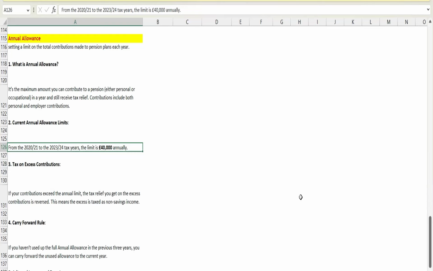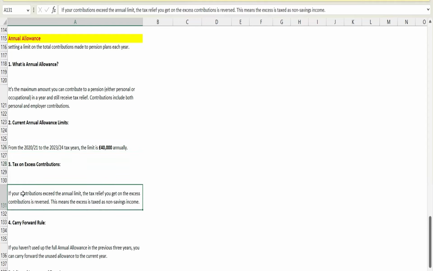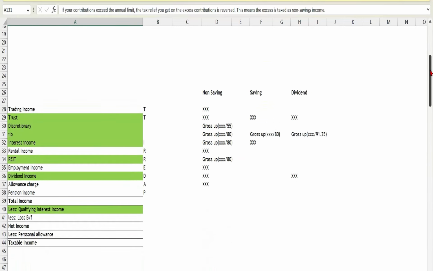Okay. So now, as I said, tax on excess contribution. If your contribution exceeds the annual limit, the tax relief you got on the excess contribution is reversed. This means the excess is taxed as non-savings income. One more point: in my first video, I explained the non-savings, savings, and dividend income. If you have watched those videos, you can see I have classified that while calculating the tax of the individual, any income is categorized under three heads: non-savings, savings, and dividend.